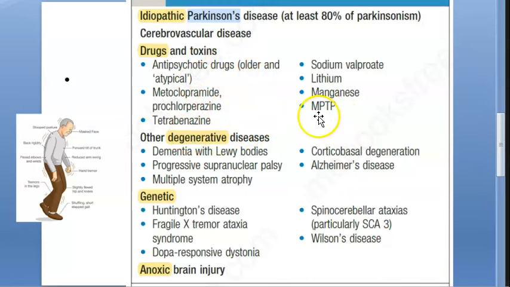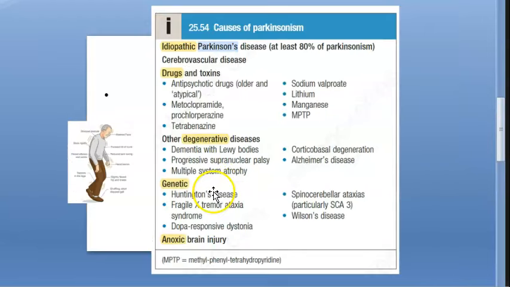MPTP is a toxin, it's a herbicide actually. So these also can cause Parkinsonism. So you remove the causing agent. Degenerative diseases, if they are there, like dementia with Lewy bodies, Alzheimer's, all that you should know. Genetic conditions like Huntington's, Wilson's disease where copper is accumulating. So treat the cause. Okay. Then anoxic brain injury, the oxygen supply to brain was less and it caused a brain injury.